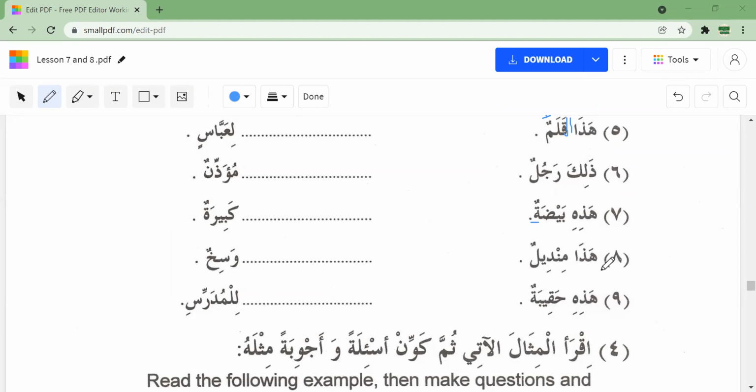8th one. Hada mindilun. Mindilun means kerchief, handkerchief. This is handkerchief. Yes. First you have to convert this hada mindilun to hada al-mindilu.